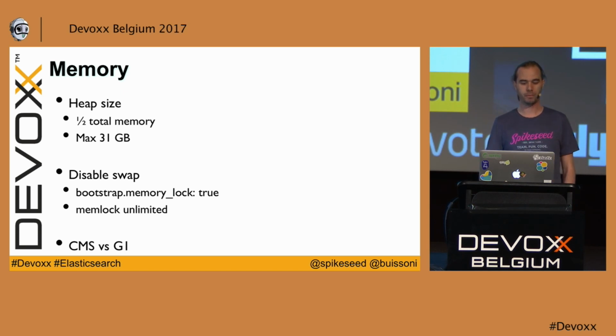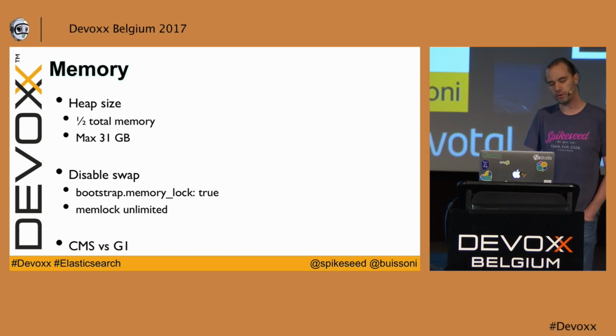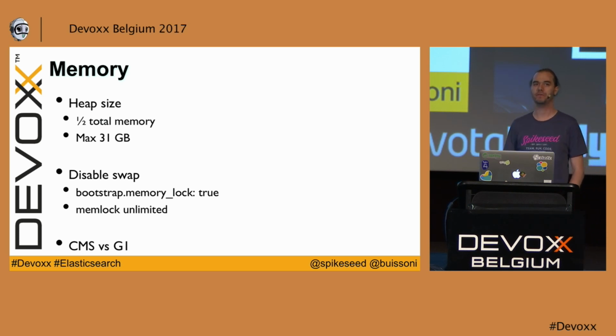You have to disable the swap, so you can do it at the level of the operating system with the swappiness, or you can force Elasticsearch to allocate the total heap size at the bootstrap of Elasticsearch using this property. And if you are using this property at the level of the operating system, you need to allow Elasticsearch to do it with the second one.